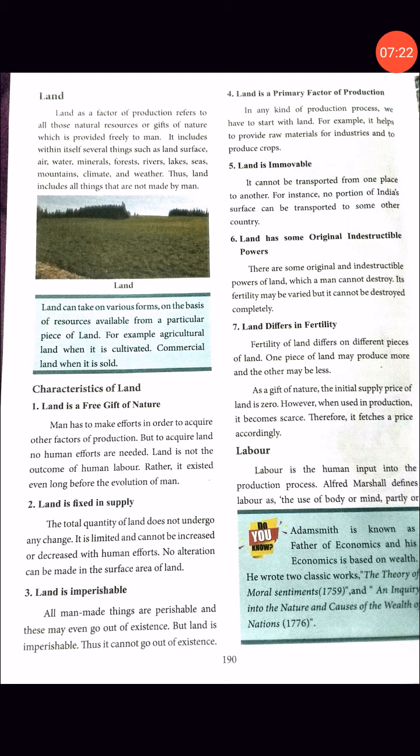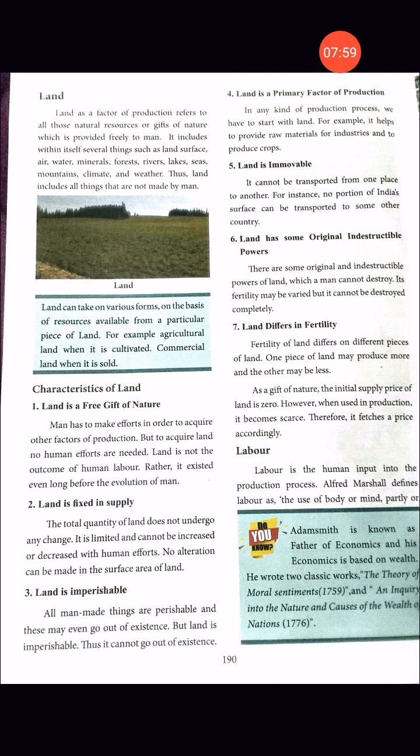less. As a gift of nature, the initial supply price of land is zero. Okay, you know very well, land is nature's gift, so its initial price is zero. However, when we use it in production, it becomes scarce. Therefore, it fetches a price accordingly. Okay, so these are the characteristics of land. Land has 7 characteristics.